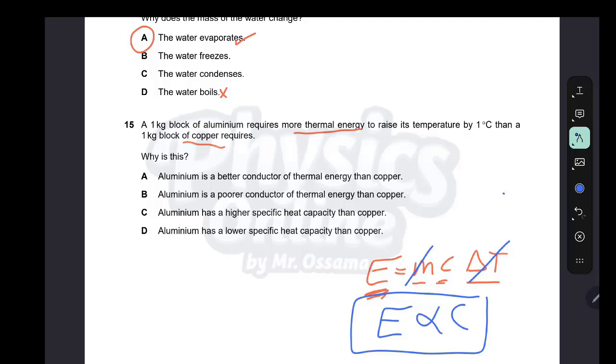So, aluminum is a better conductor? Aluminum is a poor conductor? Aluminum has a higher specific heat capacity than copper, or a lower specific heat capacity? No, aluminum has a higher one, because the energy required here is more. So aluminum has a higher specific heat capacity than copper.